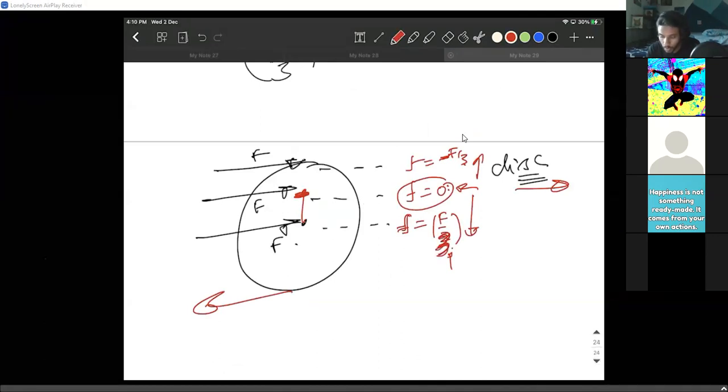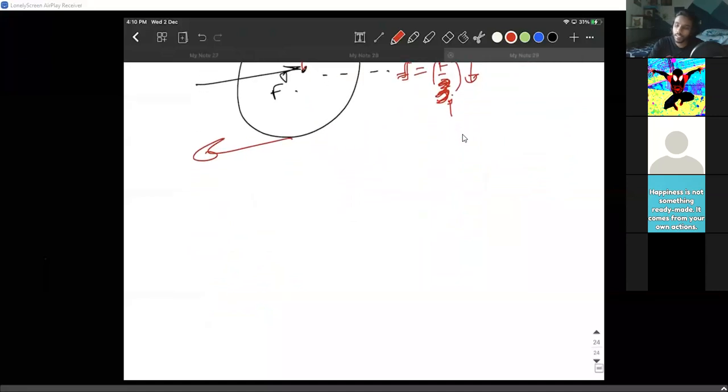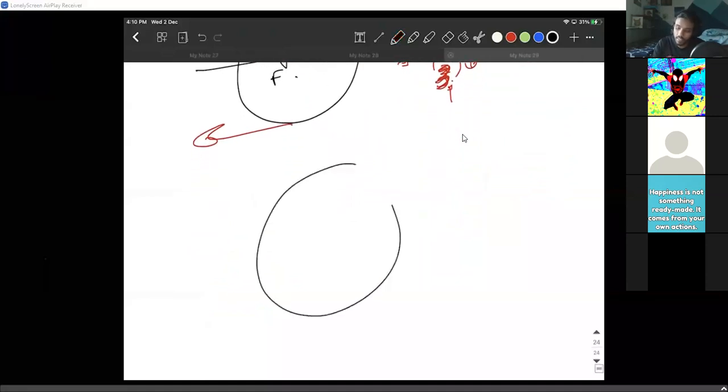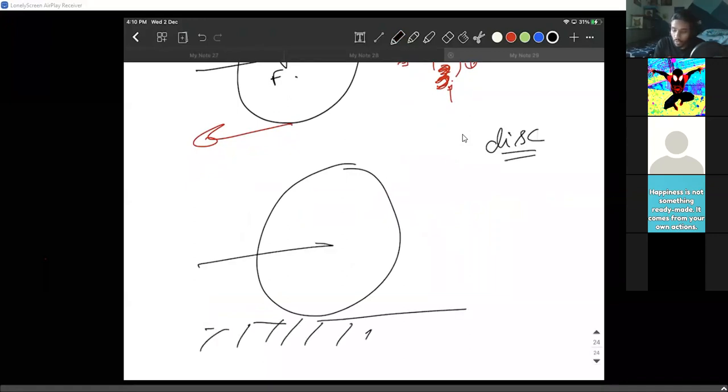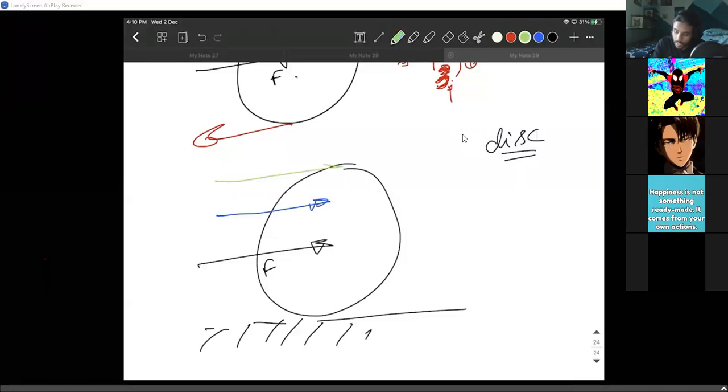The rest of you, if you don't understand this problem, we just made a conclusion for the disk. We discussed 3 cases. Let me draw all the cases separately: first case, second case and the third case.